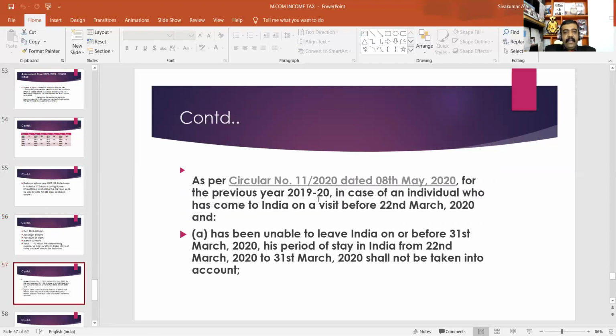Relevant point, please note at the PPT. This is circular number 11/2020, dated 8th May 2020 of CBDT. I may read the relevant information.